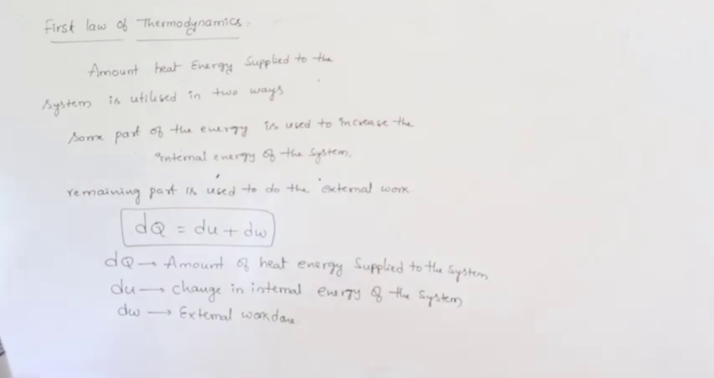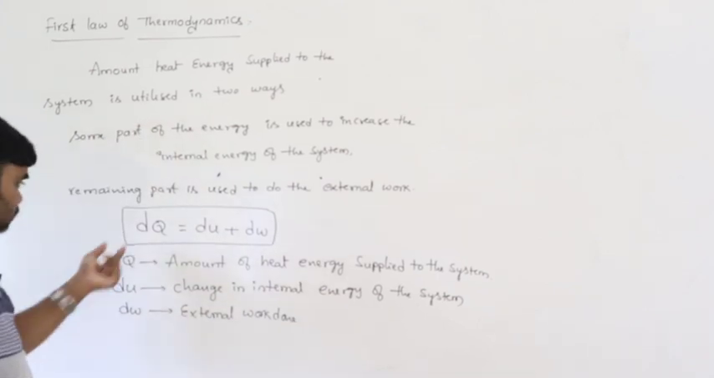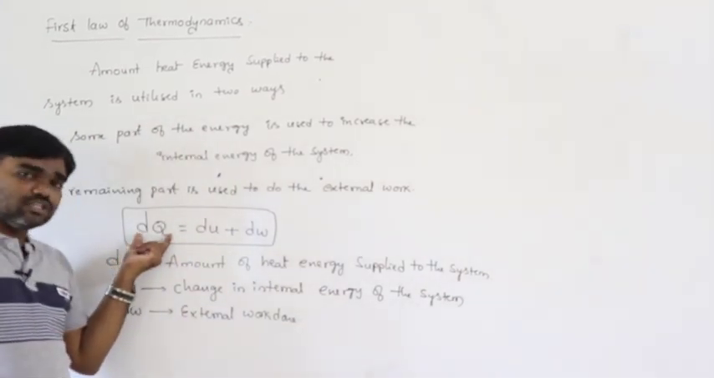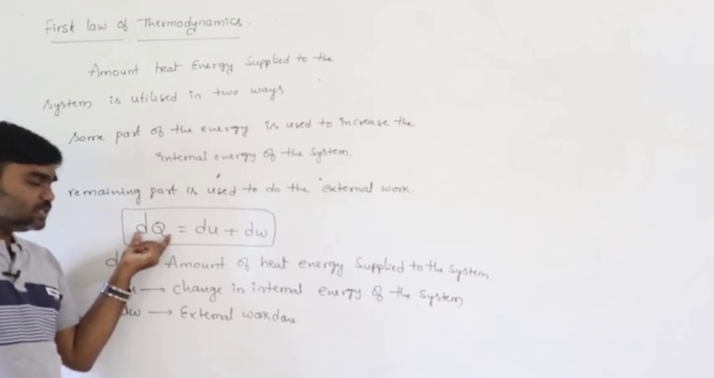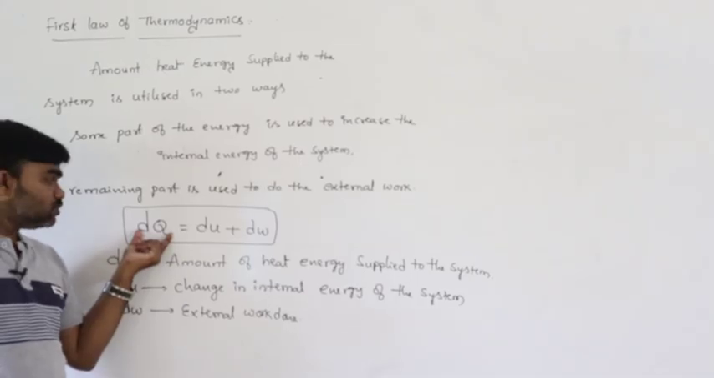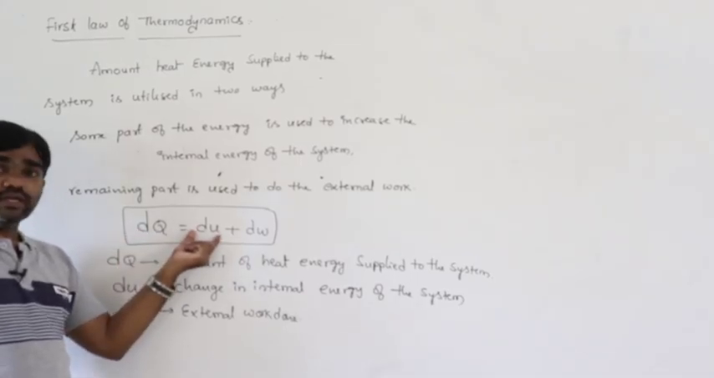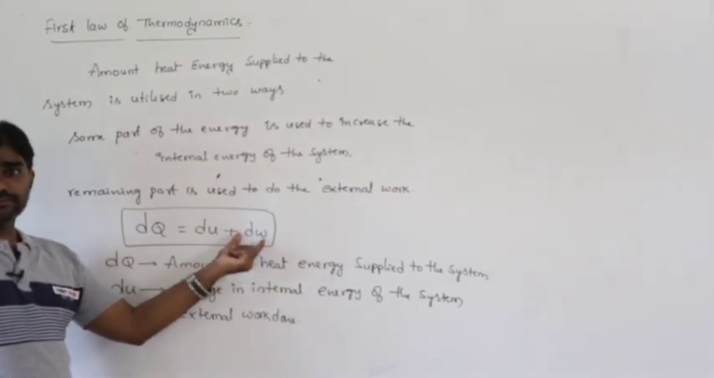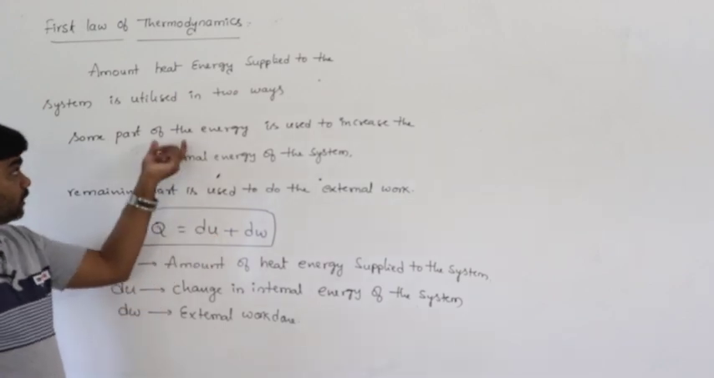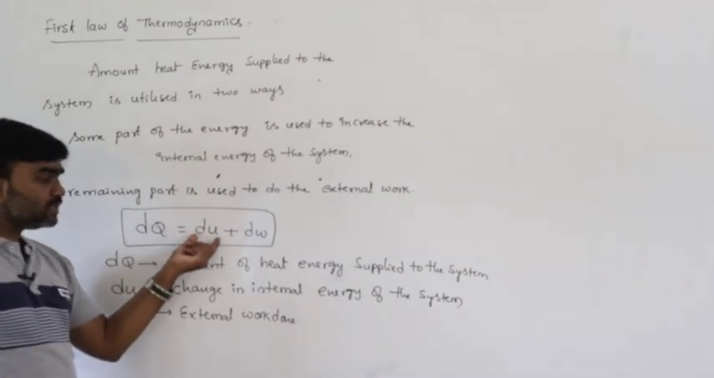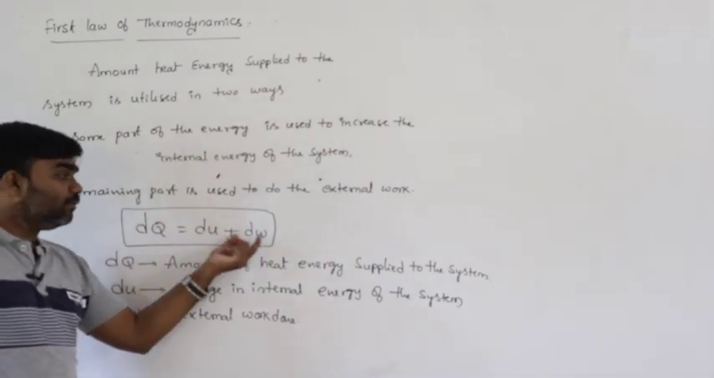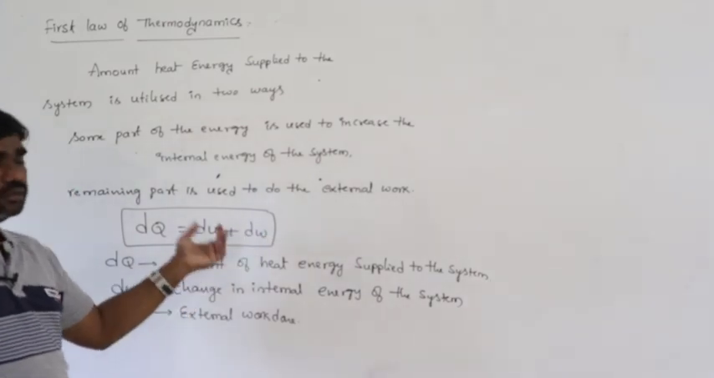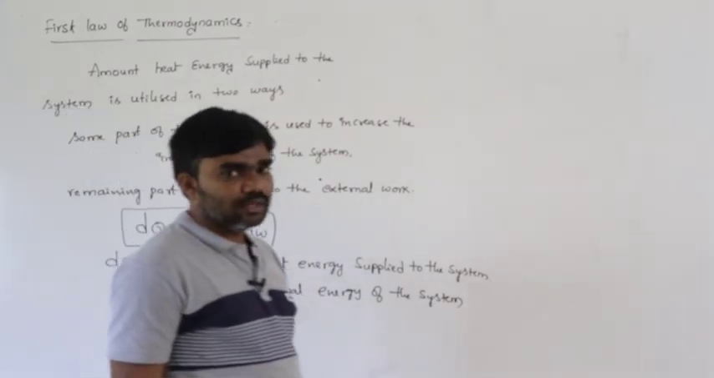The amount of heat energy supplied to the system is utilized in two ways. This dQ is the amount of heat energy supplied. It is utilized in two ways: some part of the energy is used to increase the internal energy, and the remaining part is used to do the external work. So this is the first law of thermodynamics.